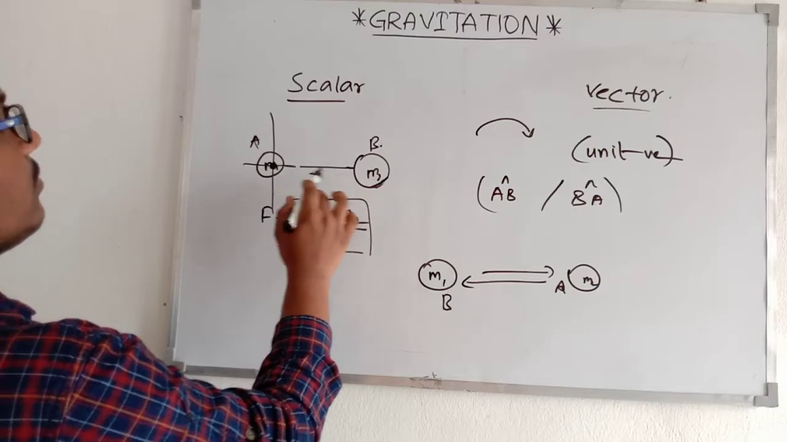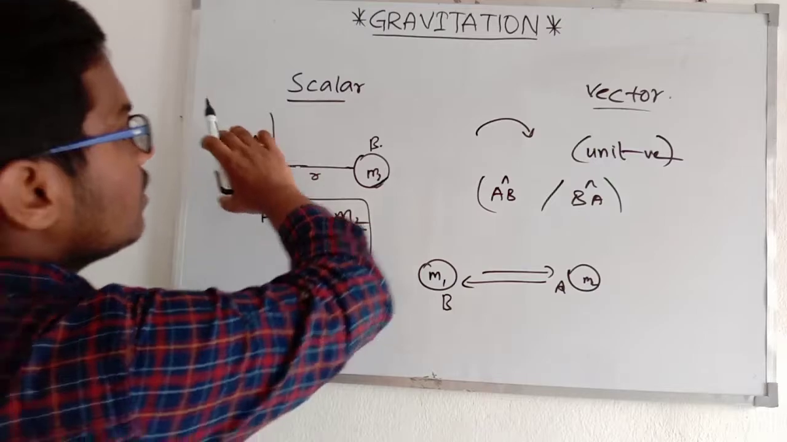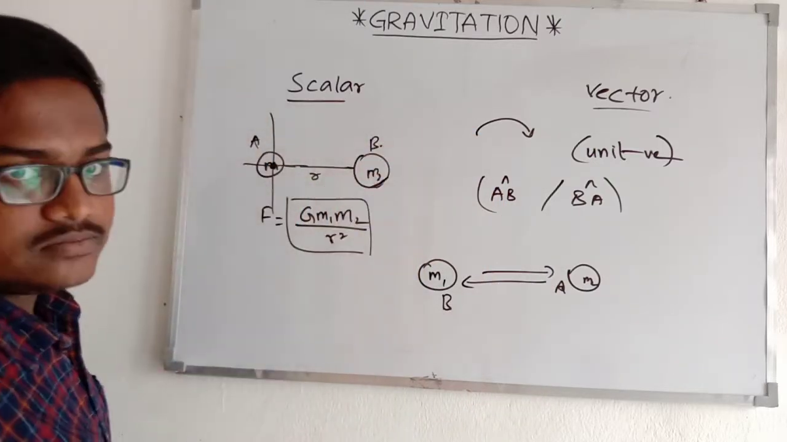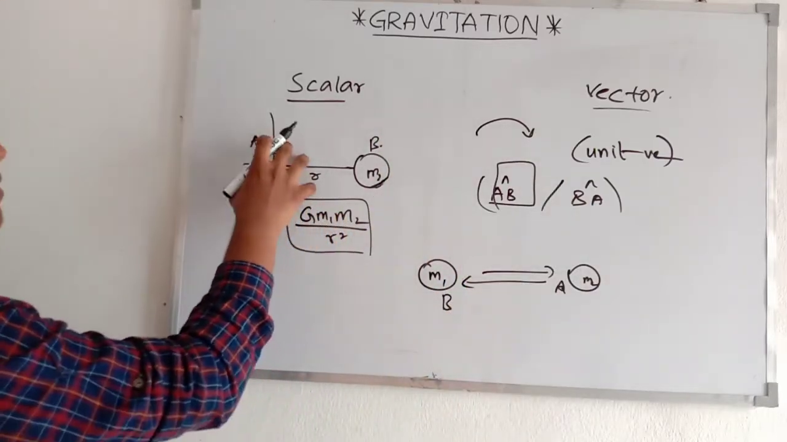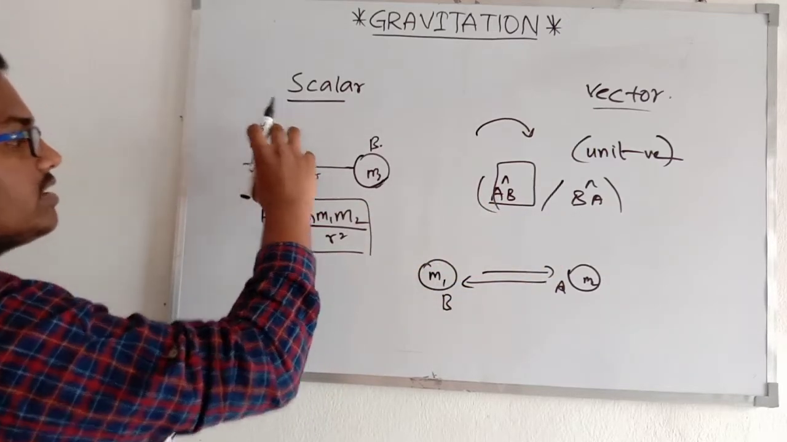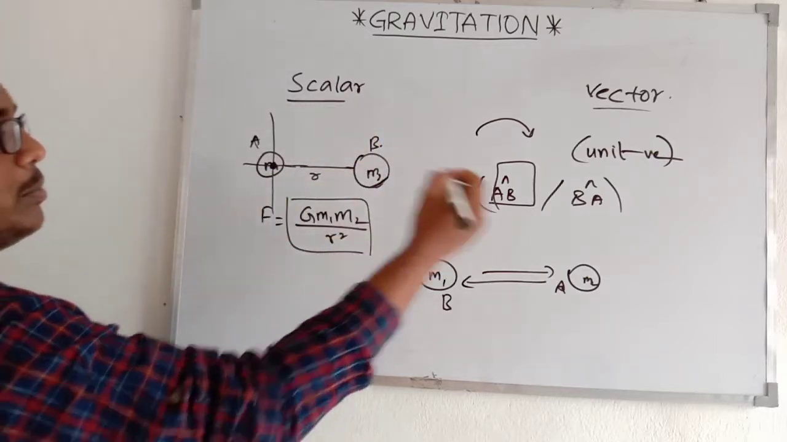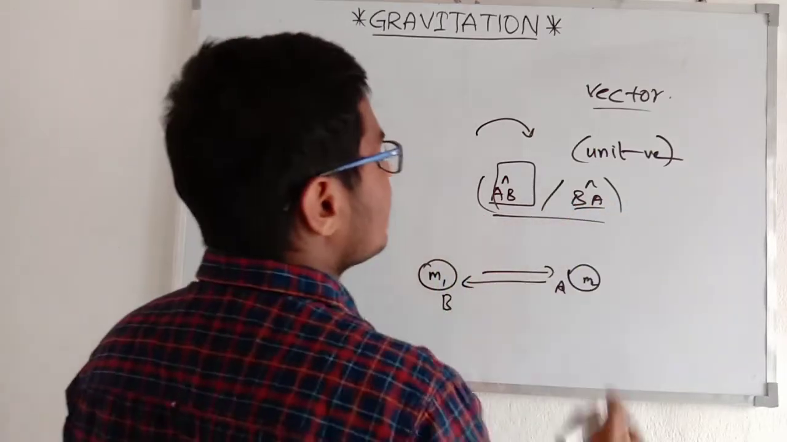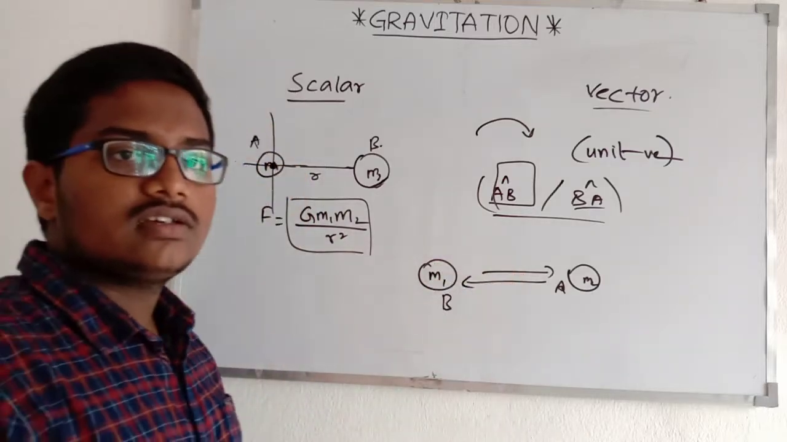So the direction of the force exerted by the mass m2 on m1 is towards the mass. Towards the mass means A to B. So in such a case, we will represent AB cap. And in the opposite case, the force exerted on the B point is towards the A. Towards the A means B to A, BA cap. Yes, we have successfully calculated the direction of the gravitational force.